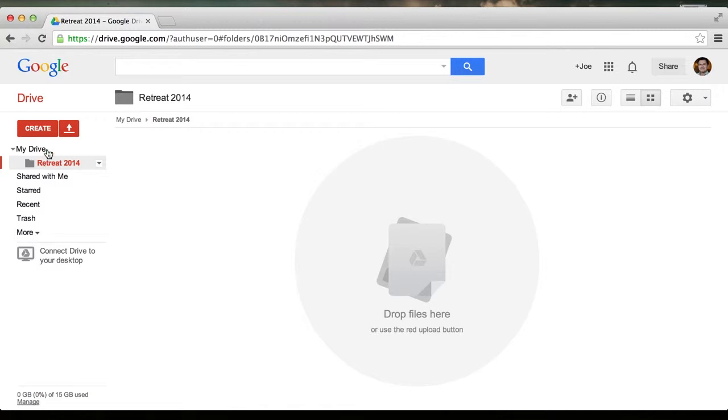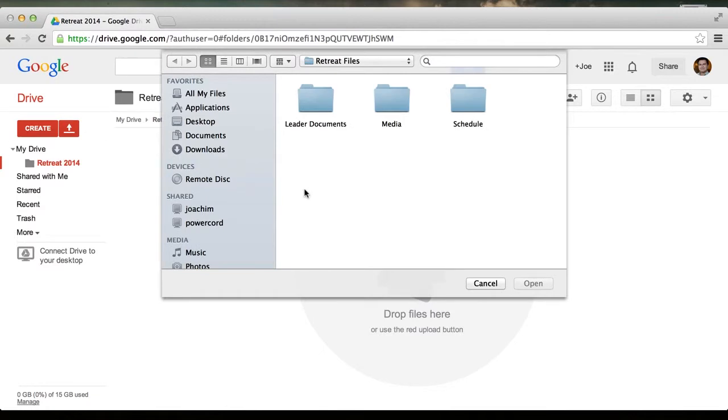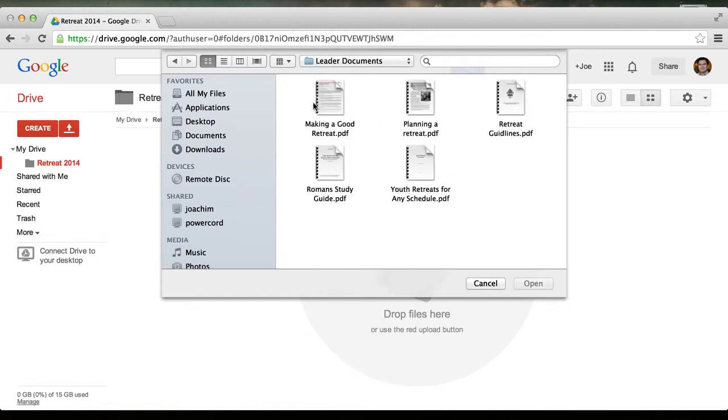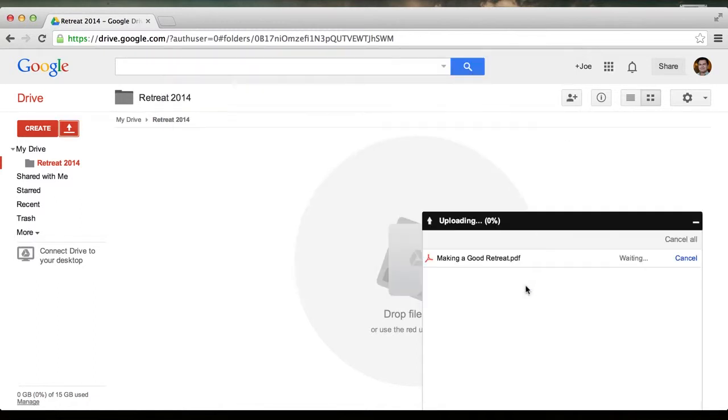Now, you have a couple of options. We can click this red Upload button right here, and we'll click Files. And here, this is a folder on our computer. We got a Mac here, so if you're not familiar with seeing this, it's very similar to Windows. And let's go into the Documents folder. I have a couple PDFs here. Let's put Making a Good Retreat and hit Open.